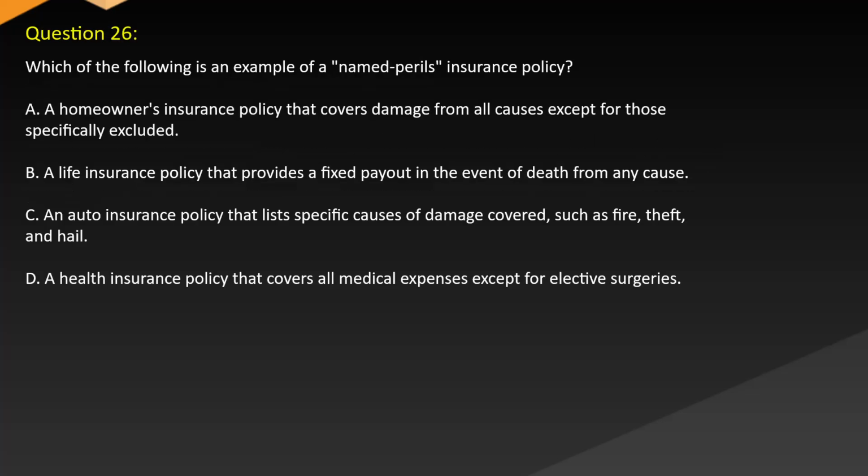Question 26. Which of the following is an example of a named perils insurance policy? A. A homeowner's insurance policy that covers damage from all causes except for those specifically excluded. B. A life insurance policy that provides a fixed payout in the event of death from any cause. C. An auto insurance policy that lists specific causes of damage covered, such as fire, theft, and hail. D. A health insurance policy that covers all medical expenses except for elective surgeries.